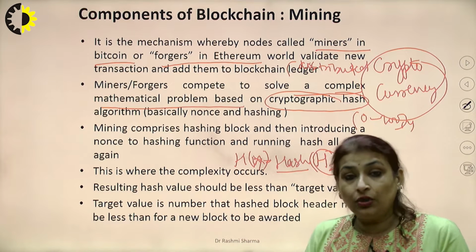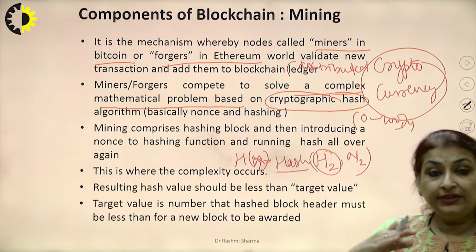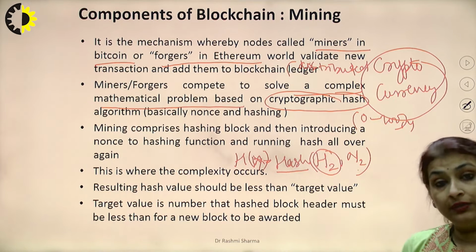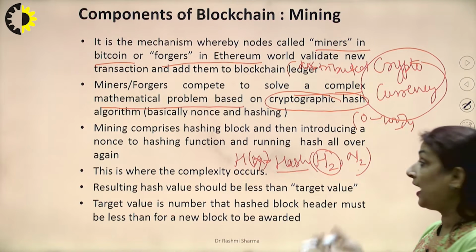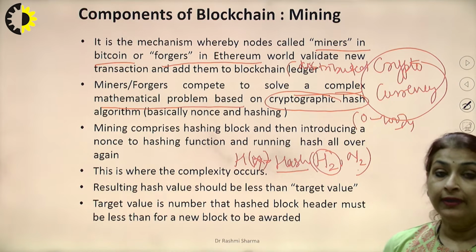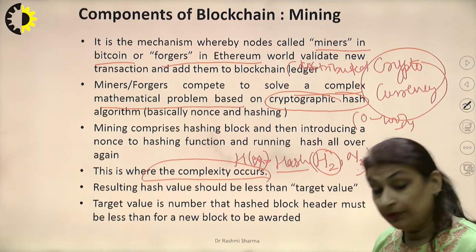The complexity here is that we had that Merkle tree in which there was a hierarchy of all those hash functions. Then the output which we have, we again hash with the help of a nonce which was generated. That is where the complexity of this algorithm stands.